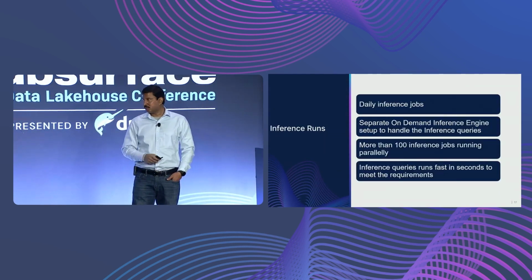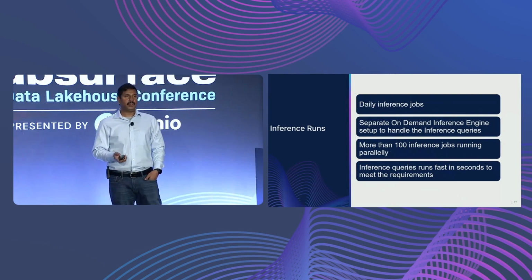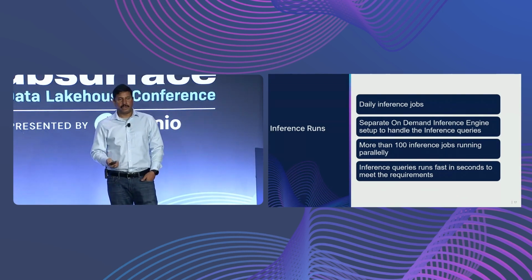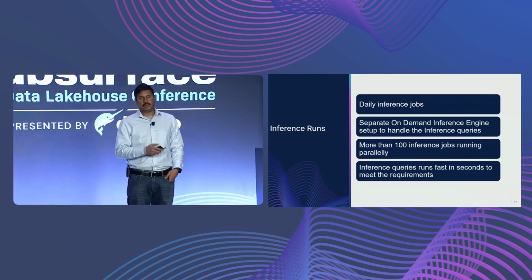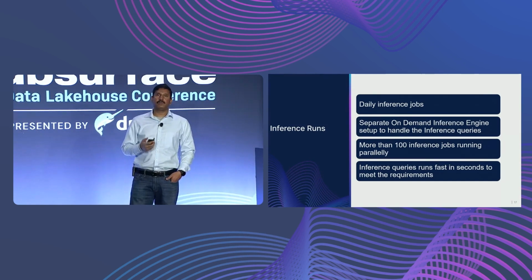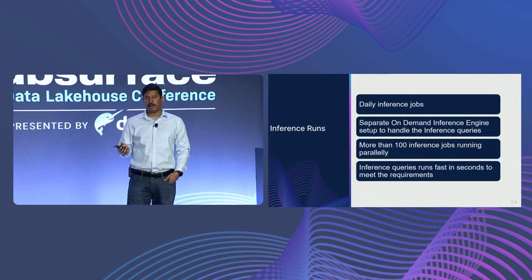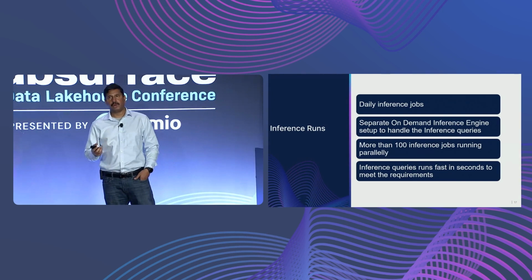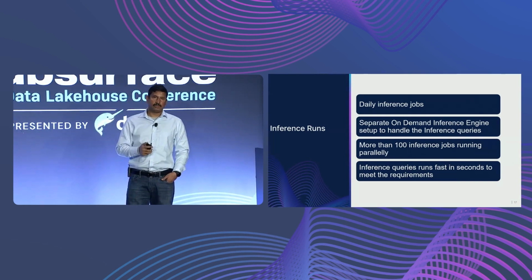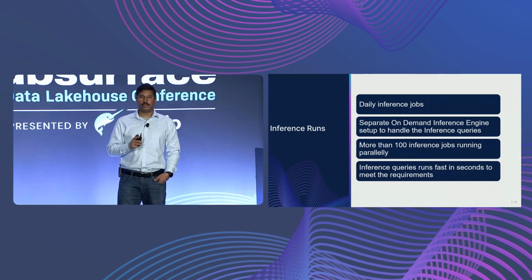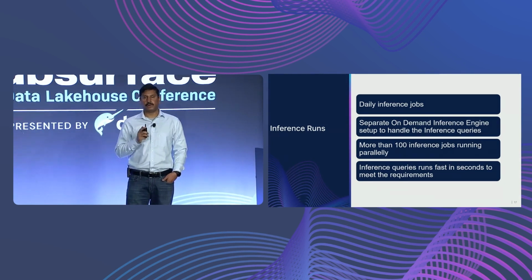And this comes to the last part. Here we run inference jobs every day. It's a daily inference job. Maybe in the future we'll be moving up to hourly inference jobs. And even for inference, we set up a separate on-demand inference engine. So early morning when it runs, it will kick off this engine and it will run. And for this, we have to make sure that it is tuned efficiently. So there is a separate queue, separate engine, and separate user for this, and it is tuned properly.